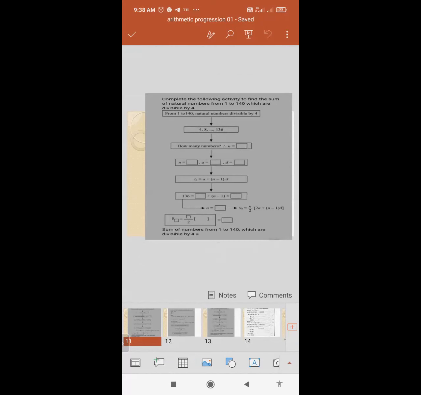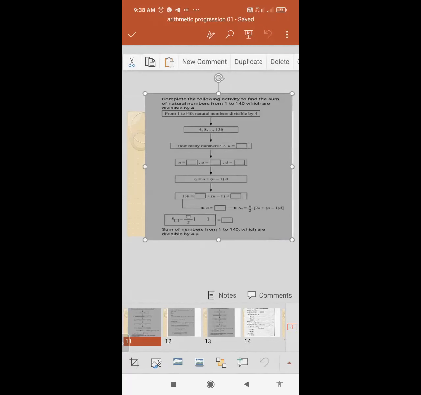What is given? Complete the following activity to find the sum of the natural number from 1 to 140, which are divisible by 4. What do you mean by natural number? Natural number, you can say all the positive integers are natural number. From 1 to 140, the natural number are divisible by 4. Now, divisible by 4, you write the table of 4. 4, 8, 12, 16, 20. Likewise, you will write that table. Those are going in table that will be divisible by 4. 4 se divide ho hi jayega.